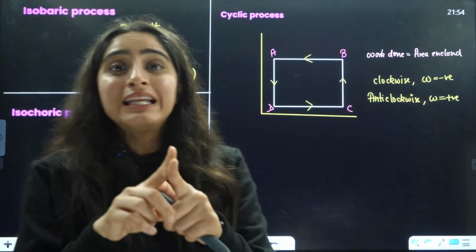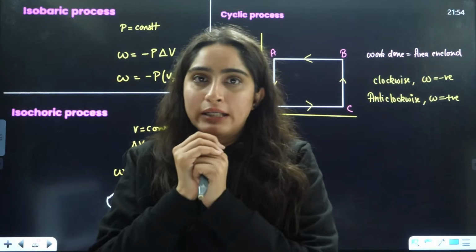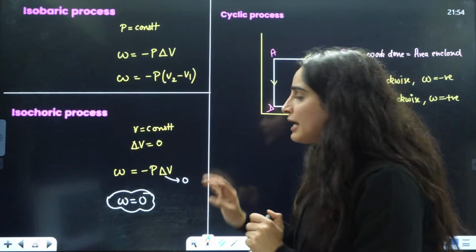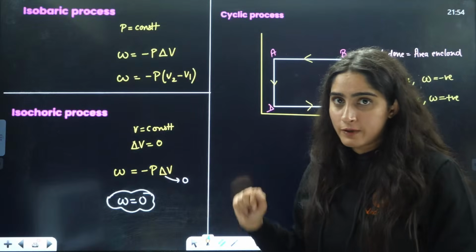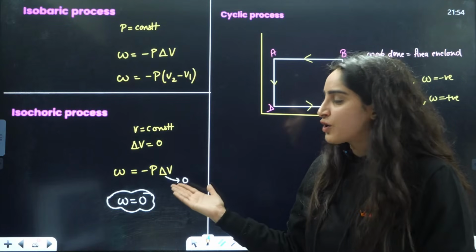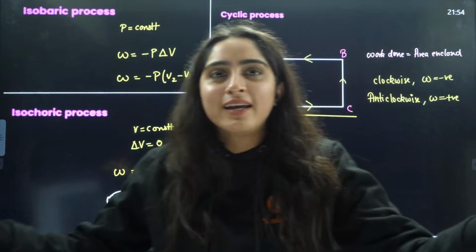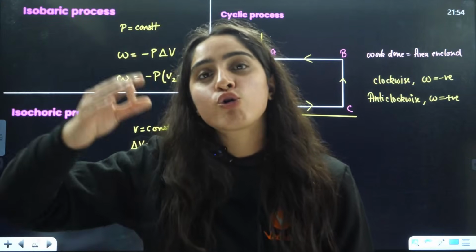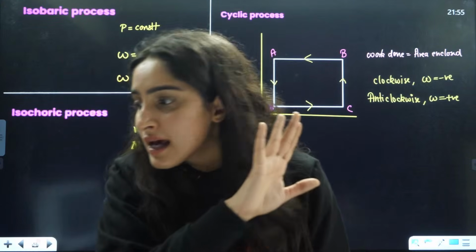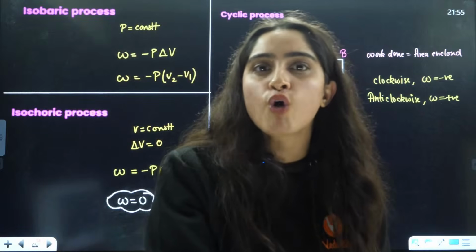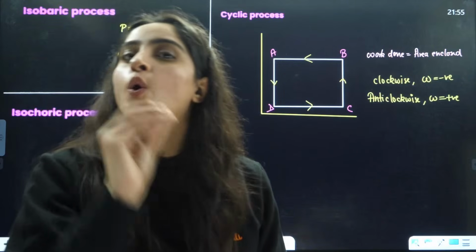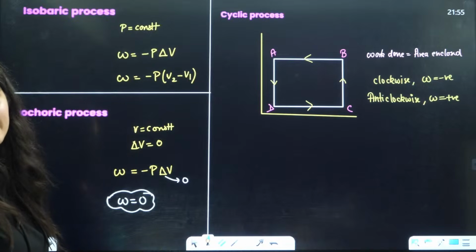Isochoric is when the volume is constant. In that case delta V will be 0, and when delta V is 0, work done is 0, so why worry? In the isochoric process, work done is 0.